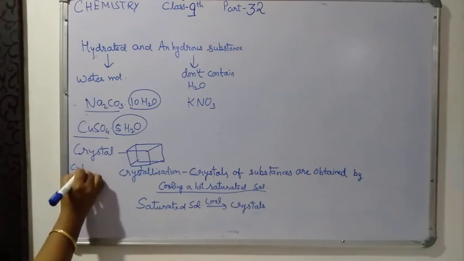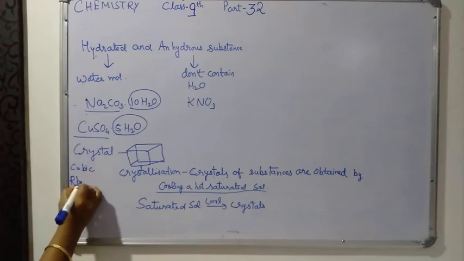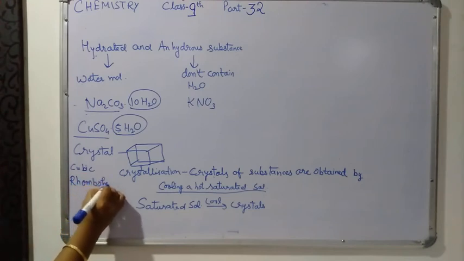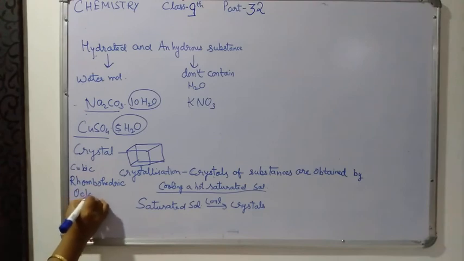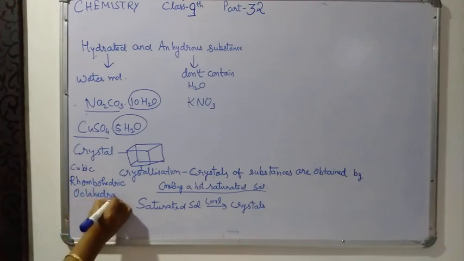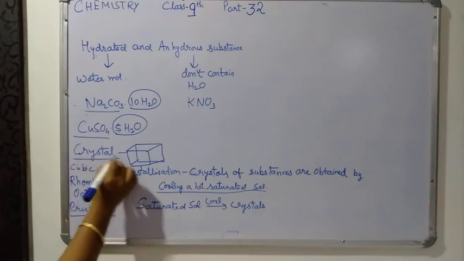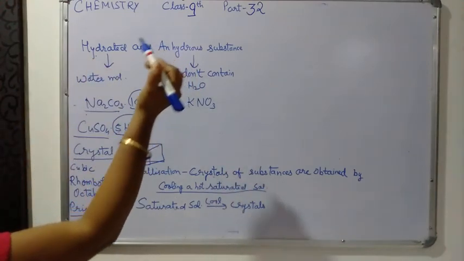First one is your cubic shape, second is rhombohedric, then octahedral, and last one is prismatic. So different types of shapes are there of a crystal. This one is the cubic shape. So this was all about hydrated substances and anhydrous substances.